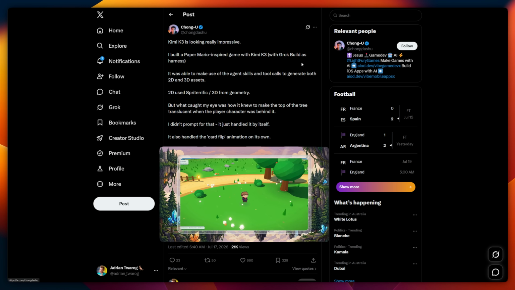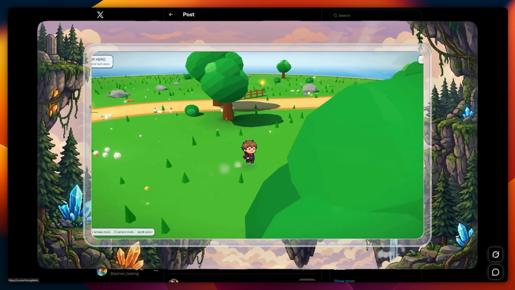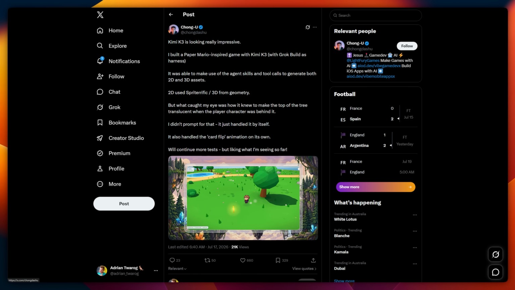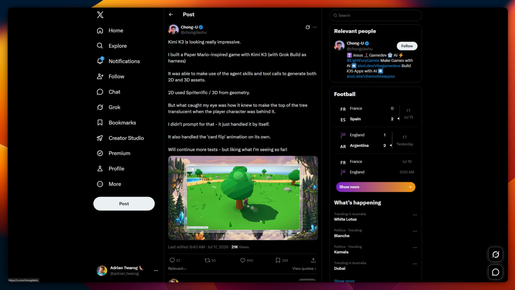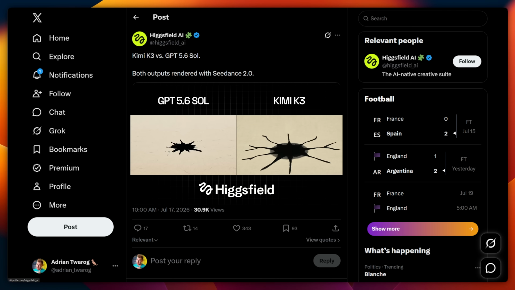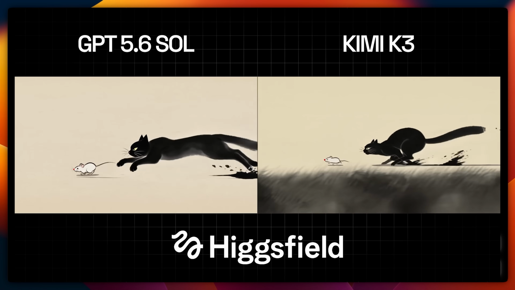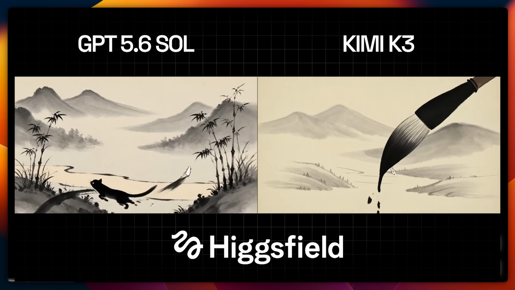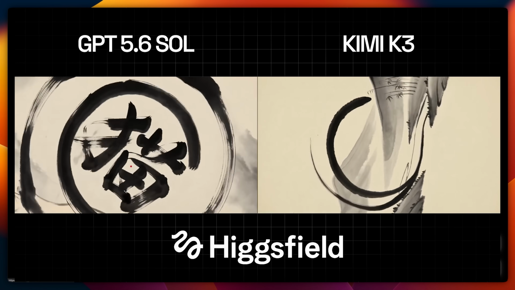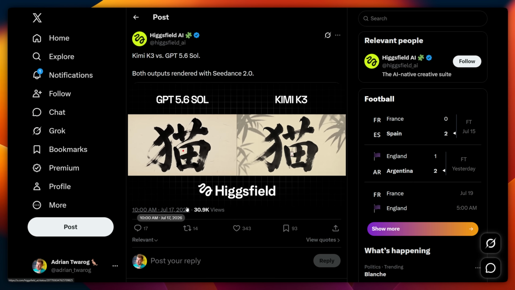Here's another example from someone on Twitter who replicated this 3D game that pulls inspiration from Paper Mario, and it's doing a lot, from not only flipping the character but even making the trees transparent when the camera's too close. Higgsfield AI have made their own comparison between GPT 5.6 Soul and Kimi K3 for a video generated with Seedance 2, and you decide which you think is better based on the same prompt essentially generated by each model.